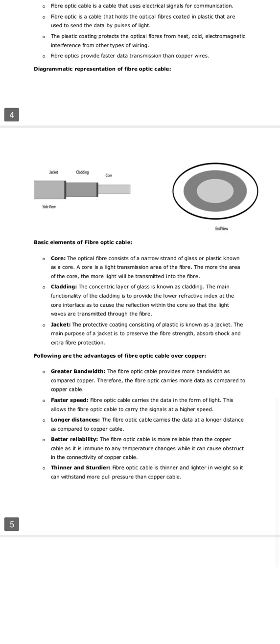Jacket. The protective coating made of plastic is known as a jacket. The main purpose of the jacket is to preserve the fiber strength, absorb shock, and provide extra fiber protection.